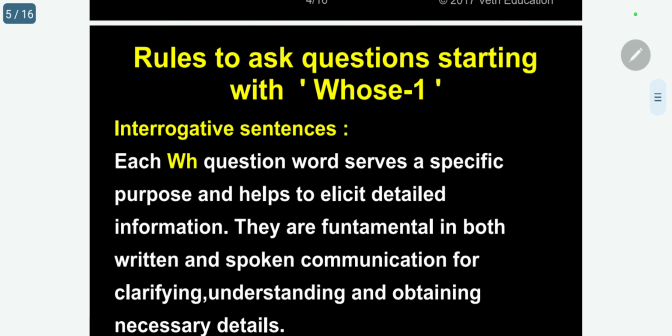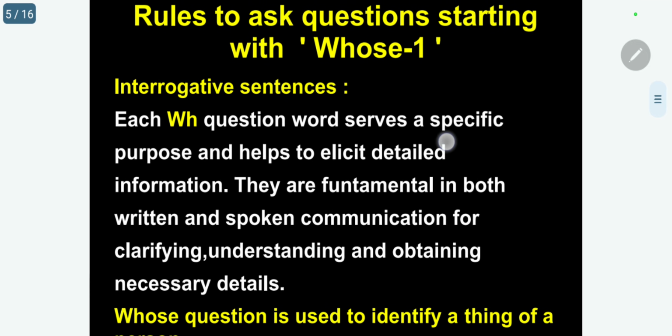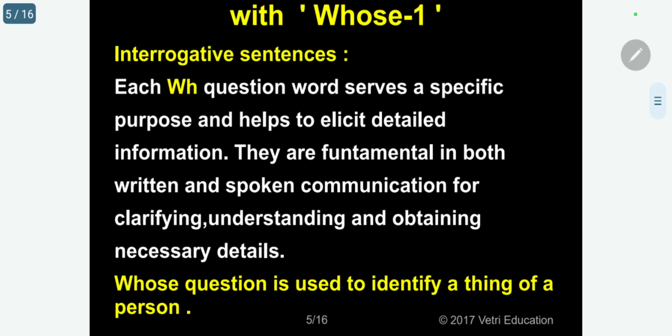Each WH question word serves a specific purpose and helps to elicit detailed information. They are fundamental in both written and spoken communication for clarifying, understanding, and obtaining necessary details. My dear students, here, the whose question is used normally to identify a thing of a person.